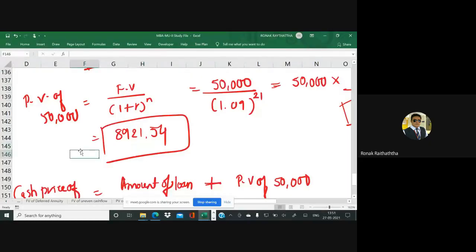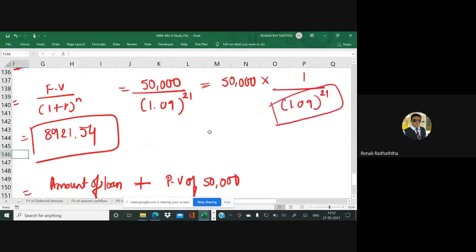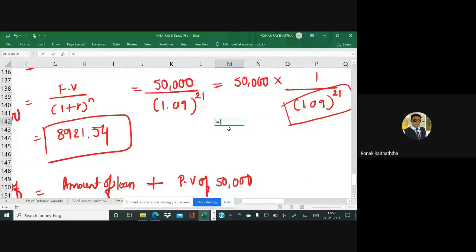So the answer that was stated by one of the fellows to me was 8921. Let me just cross verify that. Equal to 1.09 raised to 21, that is to be divided by 1, and that is to be multiplied by 50,000.